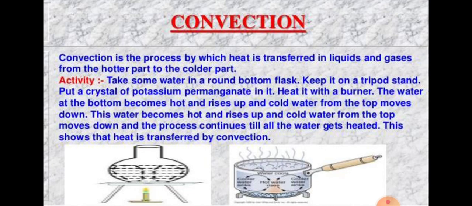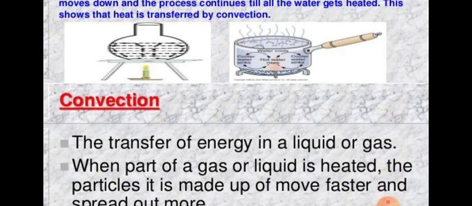So this is all about water taken in a vessel and heated. Okay, this is all about convection in water. Now, how does convection take place in air?